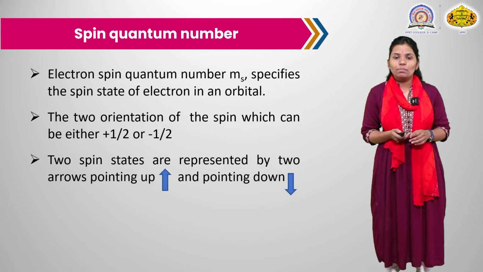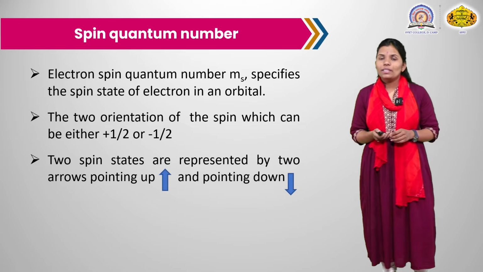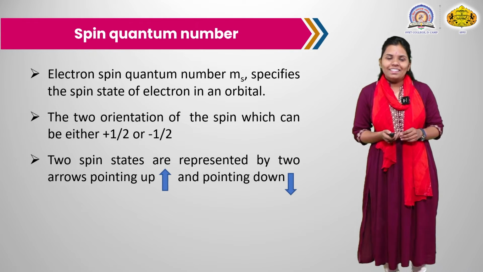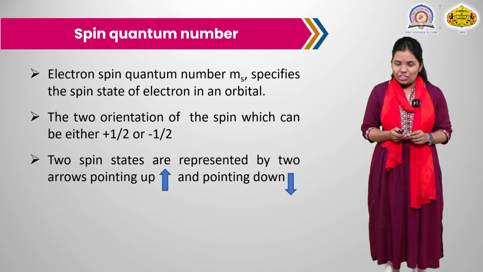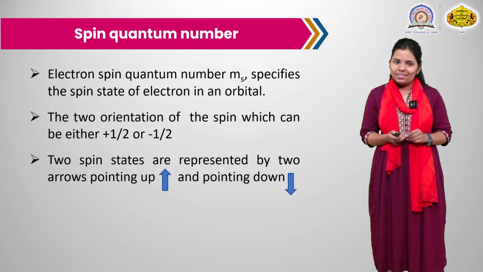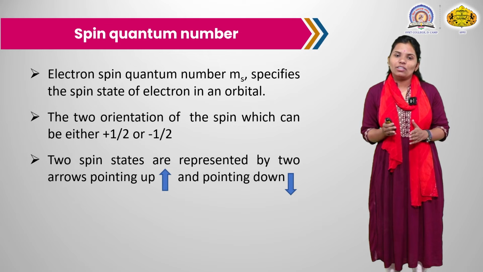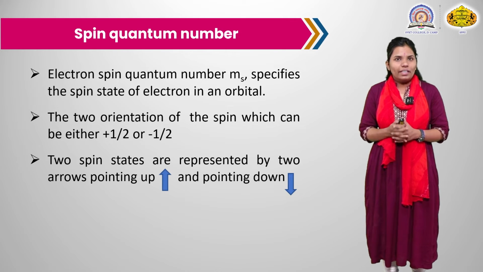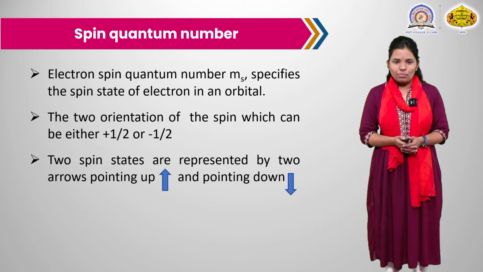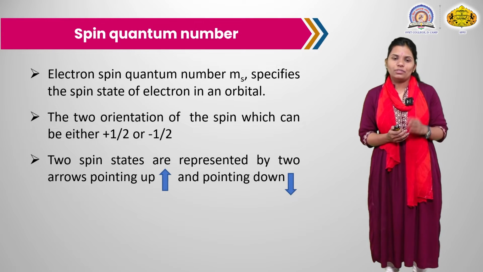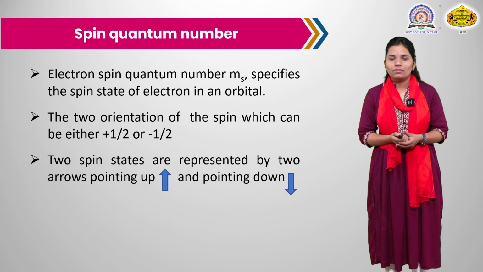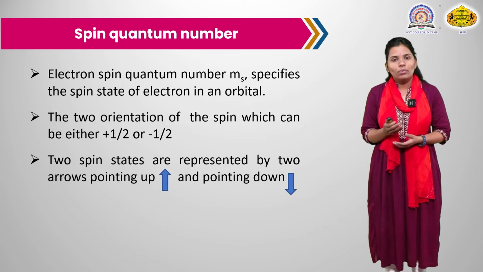Next is the spin quantum number. Spin quantum number is the fourth important quantum number, represented by the letter ms, which specifies the spin state of an electron in an orbital. Two orientations of the spin of an electron are possible, plus half, represented by an upward arrow, or minus half, represented by a downward arrow.